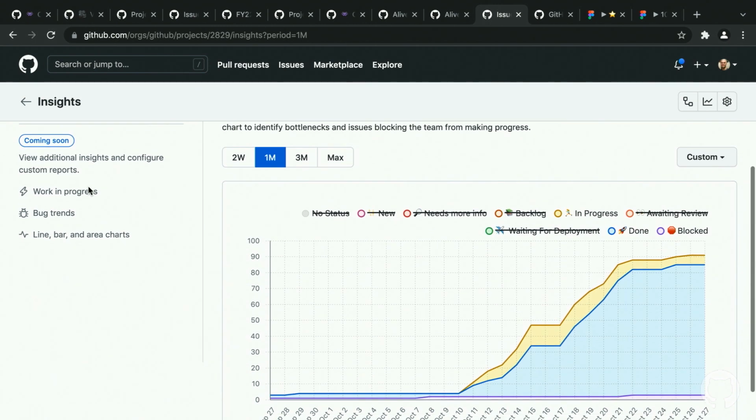The insights team at GitHub is really hard at work on this, and it's going to be amazing. So we have work in progress, we have bug trends, we have the ability to just get the data that we have in the actual project and then visualize it in lines, in bar charts, or even in area charts, so you can kind of see it in here. So that's kind of one that has me like really, really excited.